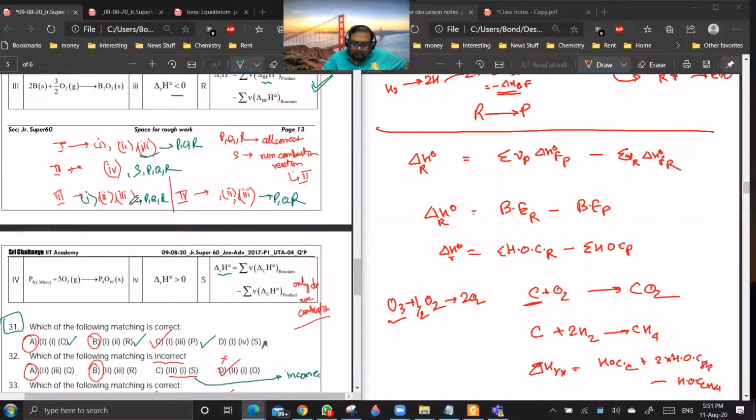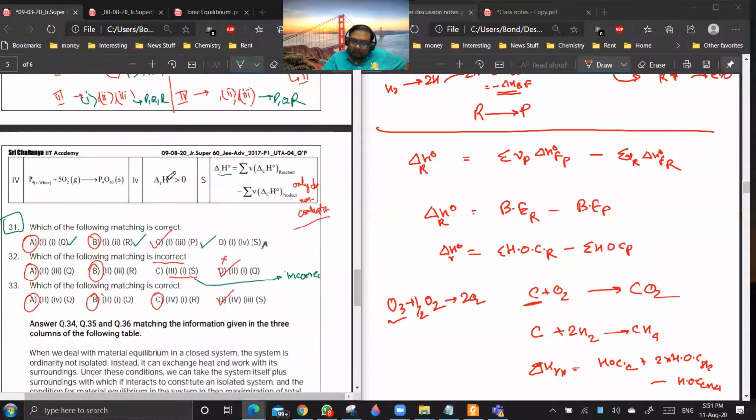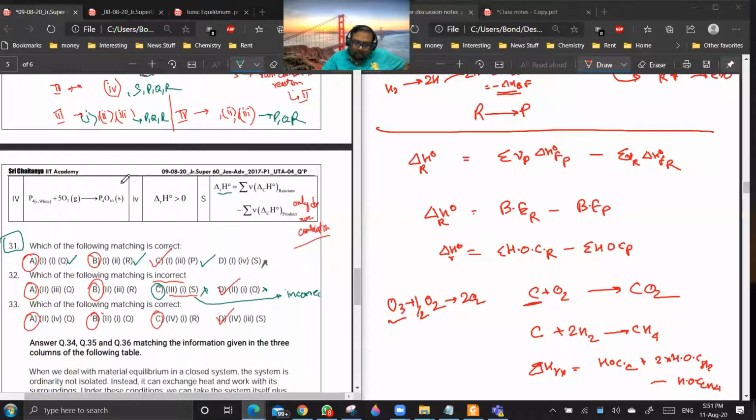So is 2 and Q there? No. 2 and 1 are not there. With 2 only 4 is there. So this is also incorrect and this is also incorrect. So they have given D as the answer, but C is also an incorrect statement. So this should also be the answer. 3, 1, S. Okay, then 2, 2, R, 2, 3, R. 2, 3, R is also incorrect.